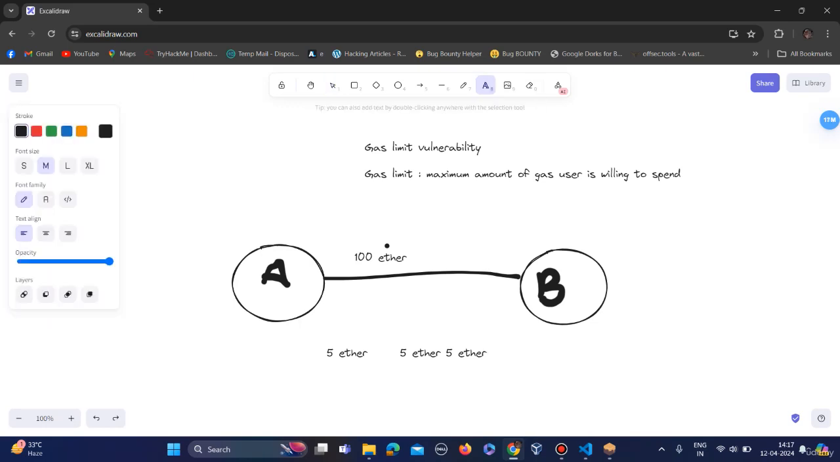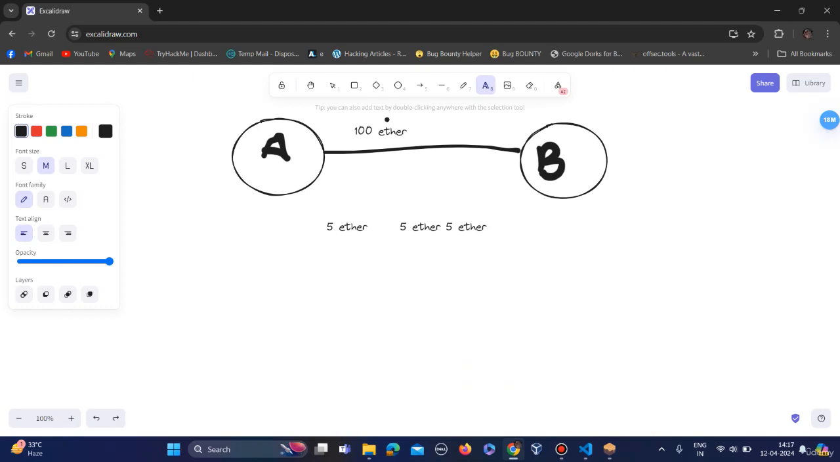Okay, so the gas consumed by the transaction is proportional to the number of loops. Okay, so gas consumed is proportional to the number of loops. It means that the more loops, the more gas is consumed.